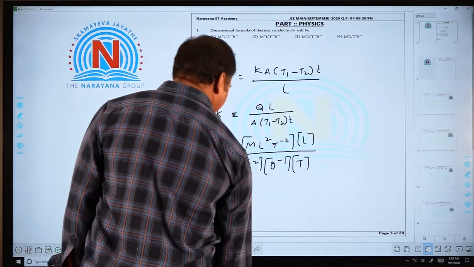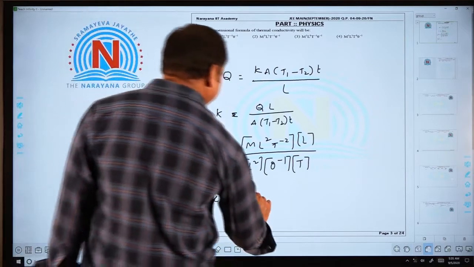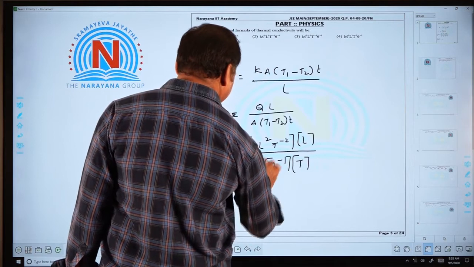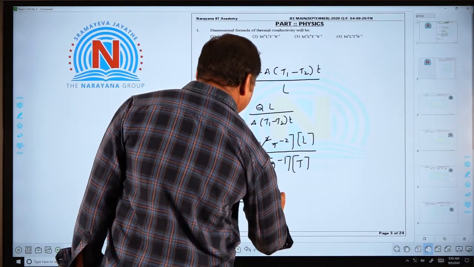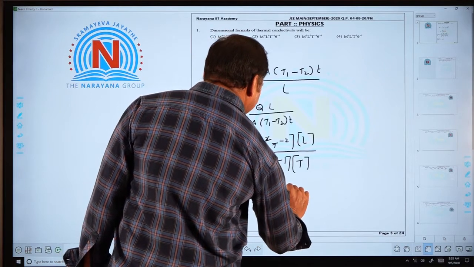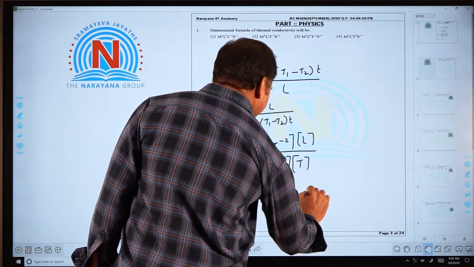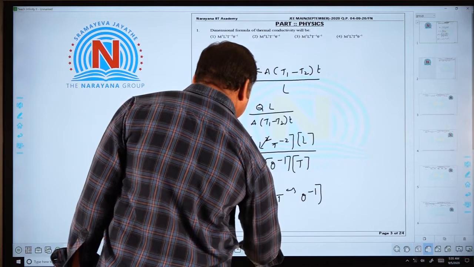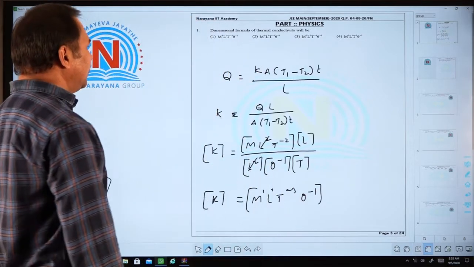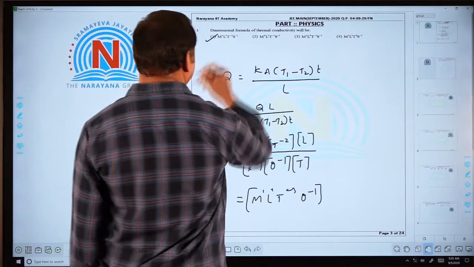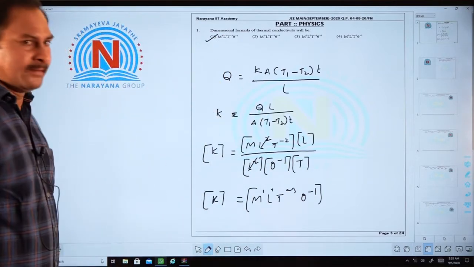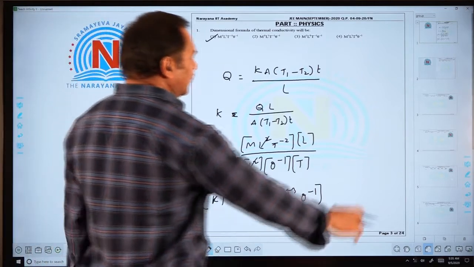So, the dimensional formula of K is given by M. The L square gets cancelled. So, it is given by M¹ L¹ T⁻³ θ⁻¹. So, this is the dimensional formula. So, option 1 is correct. So, let us move to the next question.